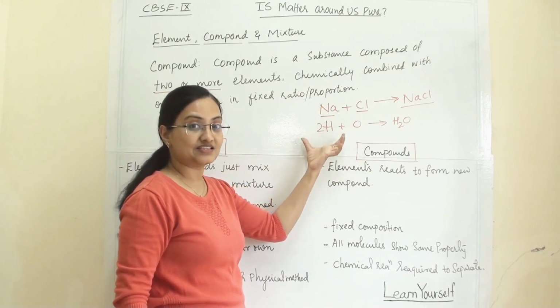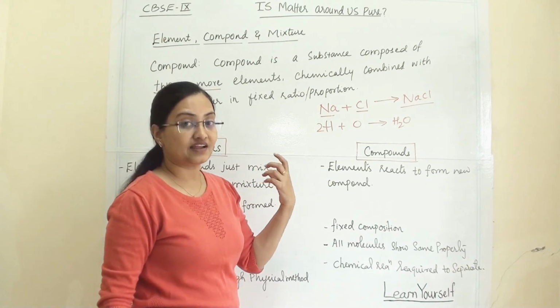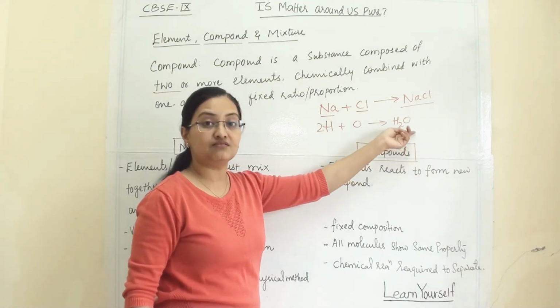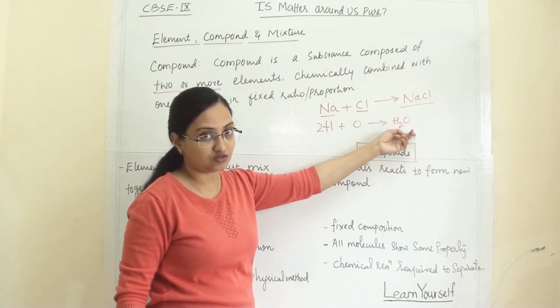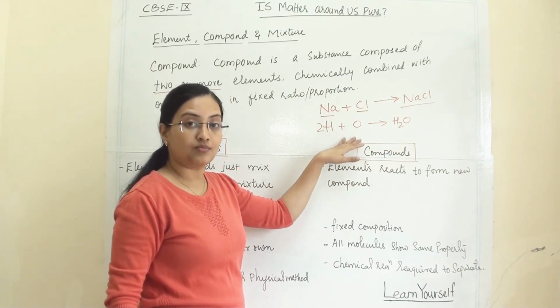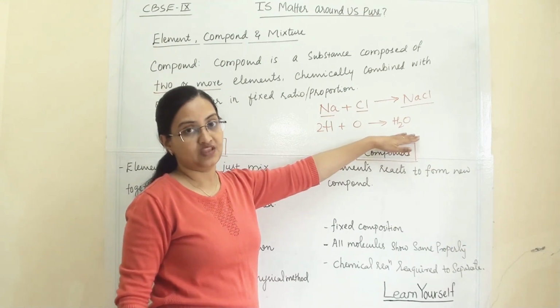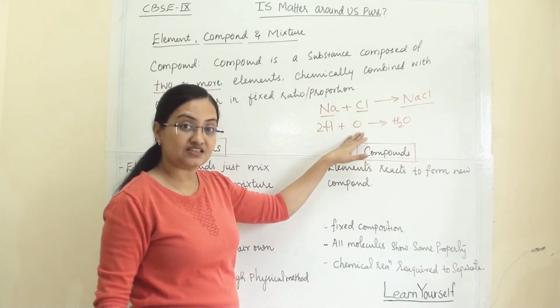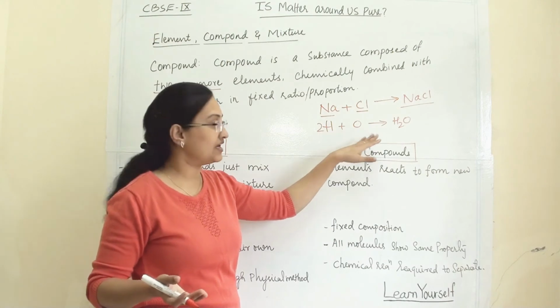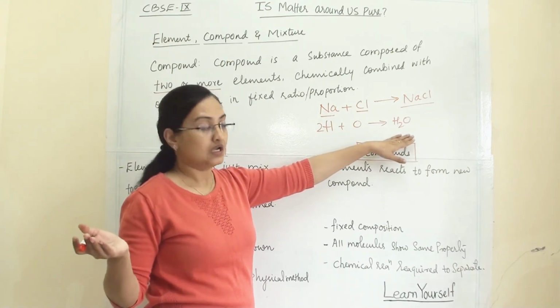Both are gases, but when they are chemically combined, they give us a liquid, and that is water. So the chemical properties of hydrogen and oxygen are different from those of water. Oxygen is essential for burning, whereas water you can use to extinguish burning.